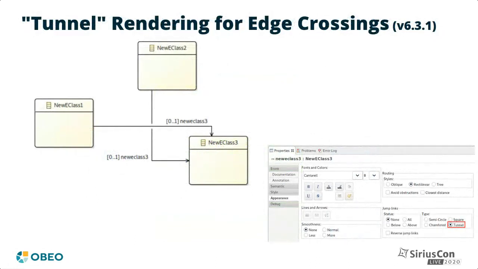We have also added a new style to render edge crossings on diagrams. This new style, which we call tunnel rendering, can be used by end users or made the new default on an installation. And for large diagrams with many edges which cross each other, it can greatly improve their readability and produce a much cleaner look.